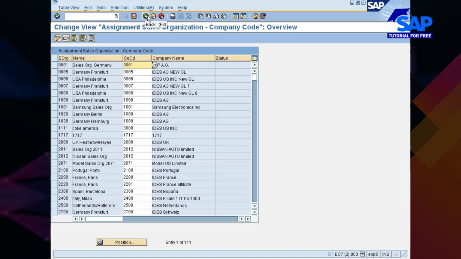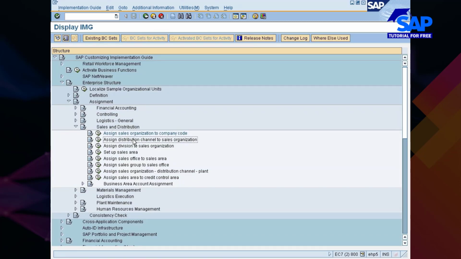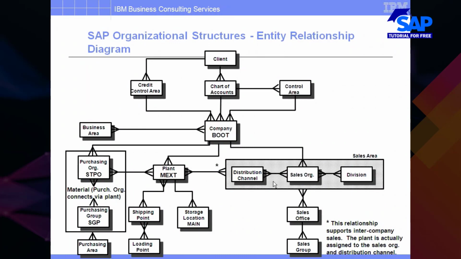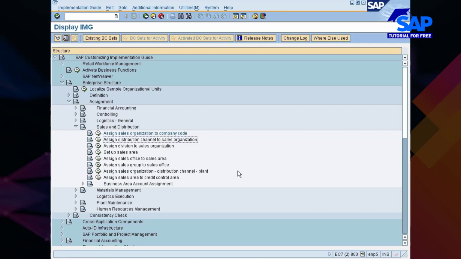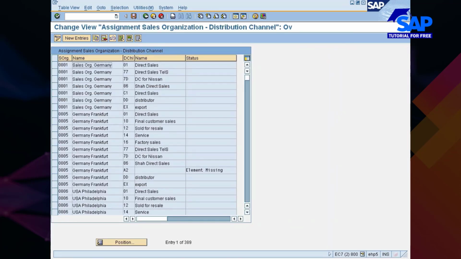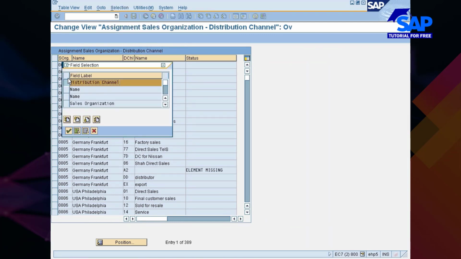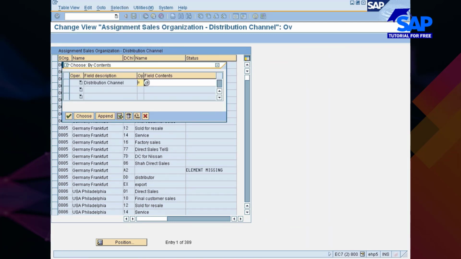Now back, distribution channel to sales organization. This is the link that you have to establish. Click it here. Once again, look for inconsistent entries and delete them. Your distribution channel, I've given it as 7D, I guess.